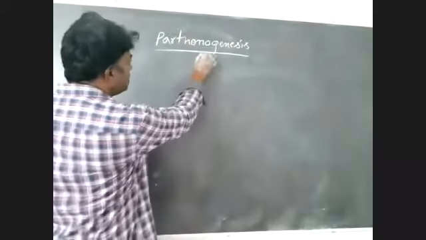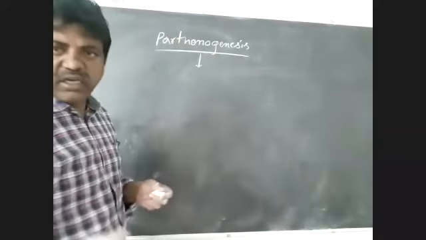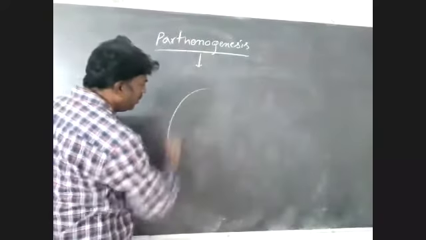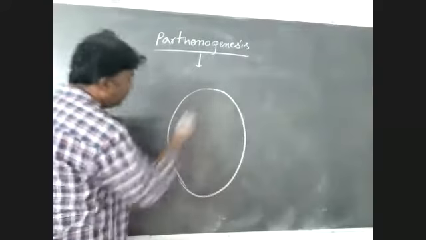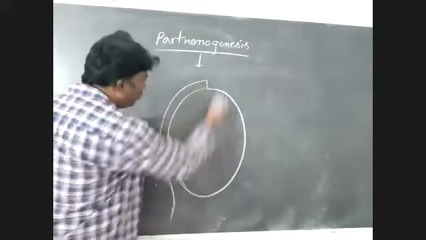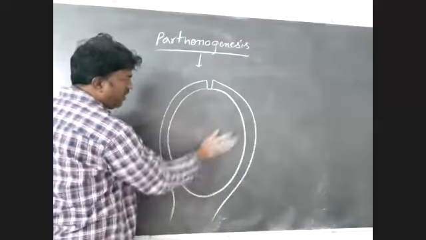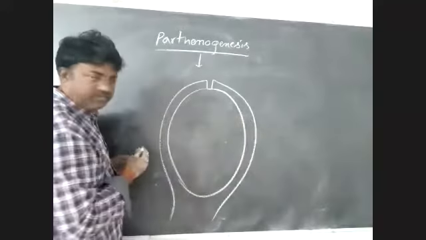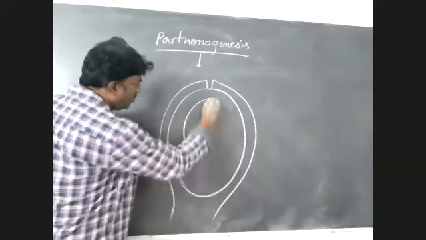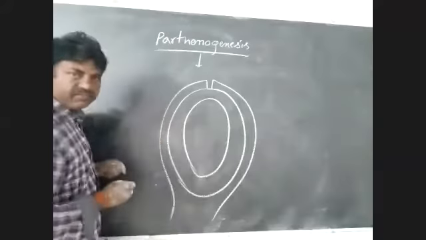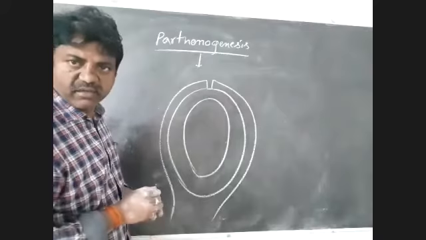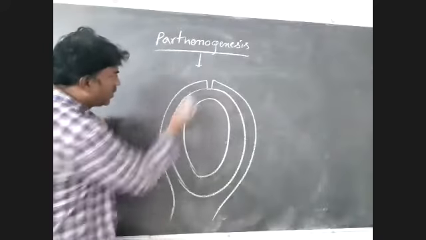So what happens in parthenogenesis? Listen to me carefully. This is the ovule. This is the integument. It is an embryo sac.